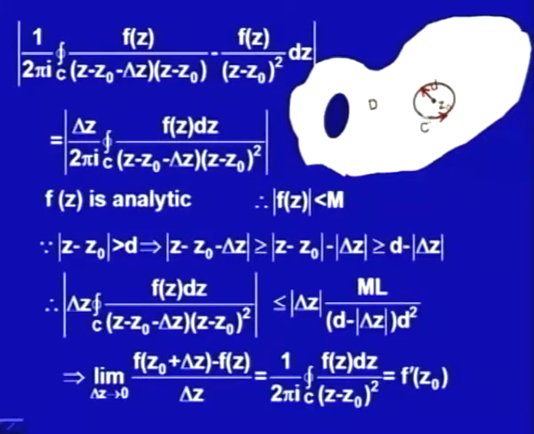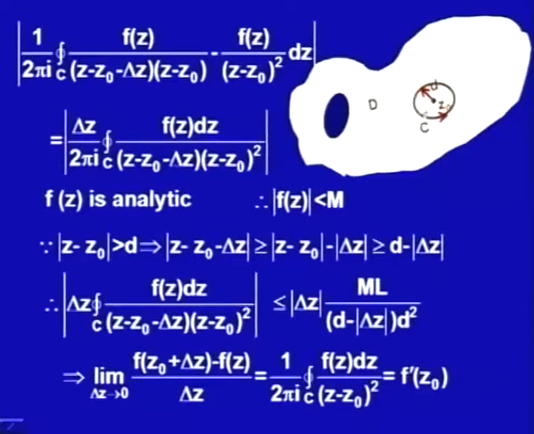In a similar manner, we will go again for f double dash z. Because z naught is arbitrary, we get that if f(z) is analytic within and on a simple closed contour C, then all its ordered derivatives, that is first order, second order, and third order derivatives, exist and are also analytic, because all of them we get in the form of this integral formula.